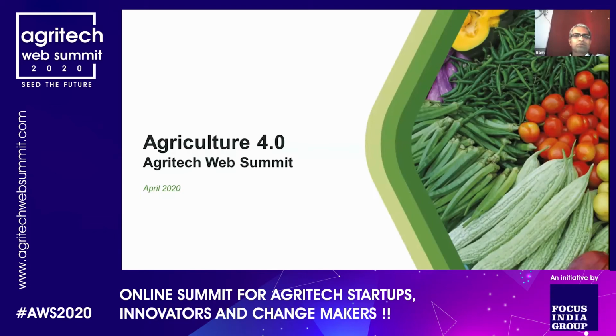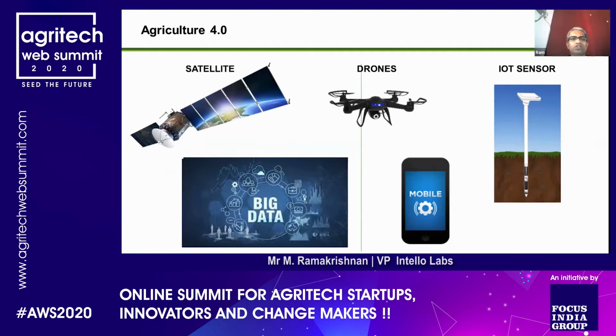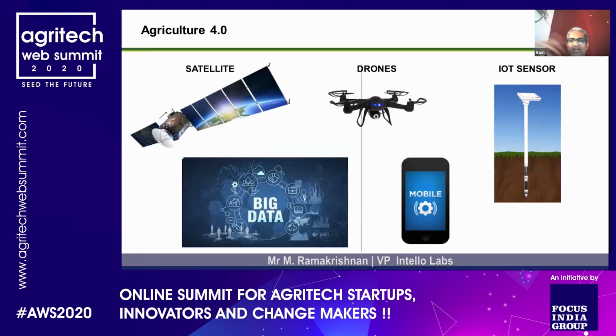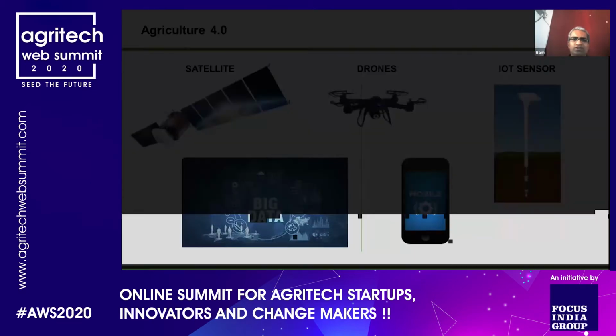So let me just jump into what is referred to as agriculture 4.0. It's just the use of technology, whether you look at satellite or drone imagery or big data, use of mobile sensors, all this put together, how it impacts agriculture, how it impacts farming, how it impacts the overall food industry. That's what is called agriculture 4.0. What I'm going to be doing is just talk through a few use cases or specific case studies of what we have seen and how it really works on the field, so to say.